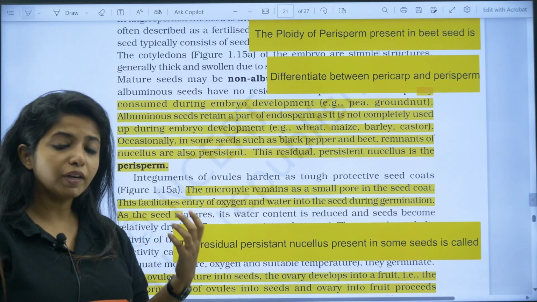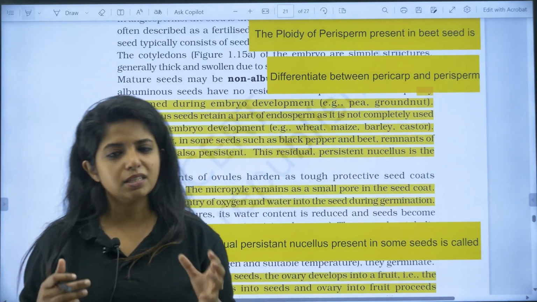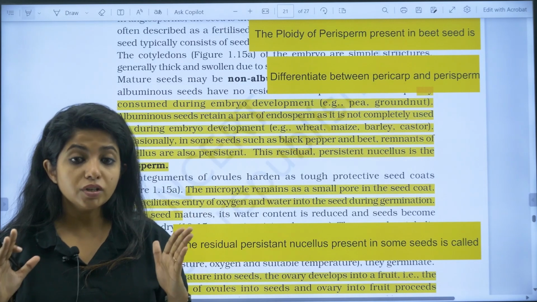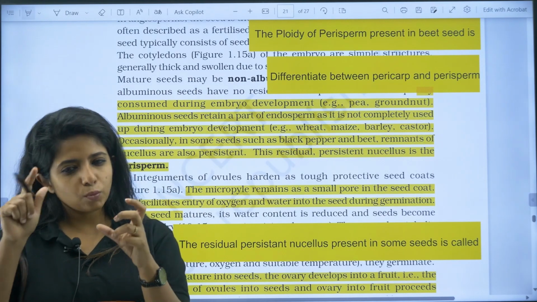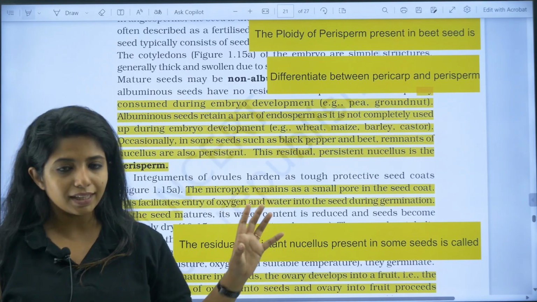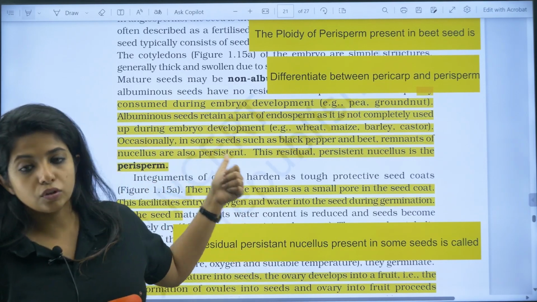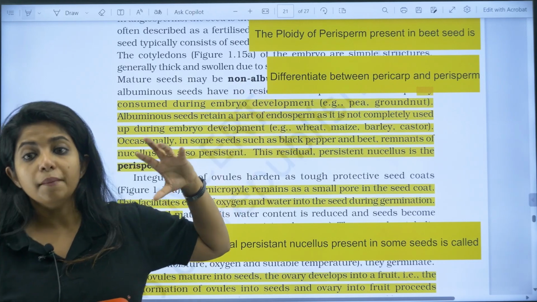And what is the ploidy of perisperm? Since it is a normal cell that is found in the ovule, you say it is diploid. Children, diploid in nature. One cell of the nucellus will undergo meiotic division to form the haploid embryo sac and so on. But as of now, the nucellus is diploid. So obviously the perisperm which is there will also be diploid.